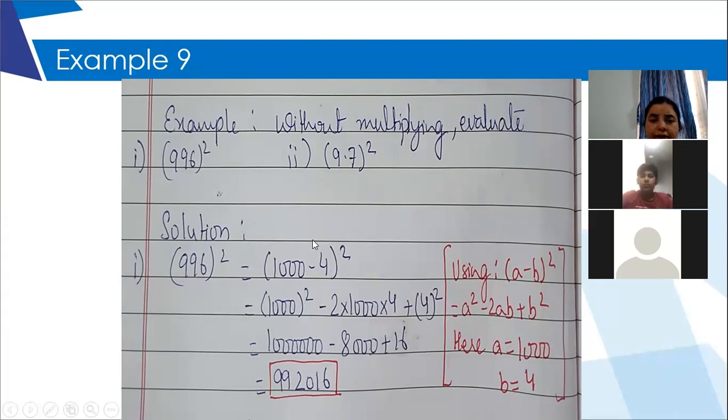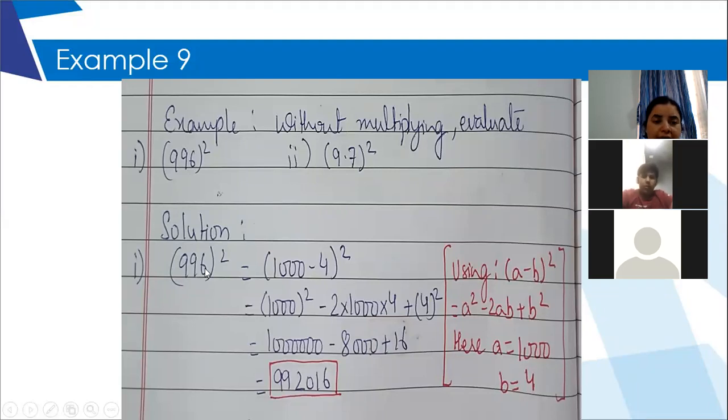Application of identity. Ma'am, in this we have done a minus b square. Here we can also do a plus b square, 990 plus 6 square. Yes, that also you can do, but I thought this is the easier one, so I proceeded with that. You can even do 990 plus 6 whole square. That is also correct. In that case, your identity will change. It will be a plus b whole square.